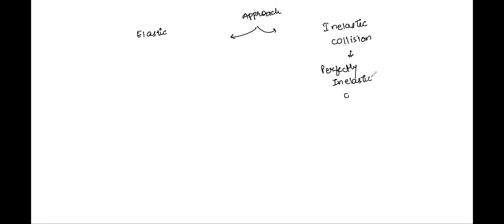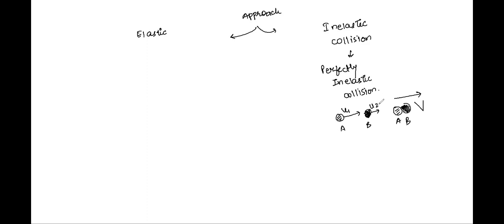What is a perfectly inelastic collision? It is the one in which a body, let's say A, comes and strikes another body B, and both stick together. A and B both stick together and have the same velocity, let's say capital V, after collision. Please write it down, class. Suppose this was U1, suppose this is U2.